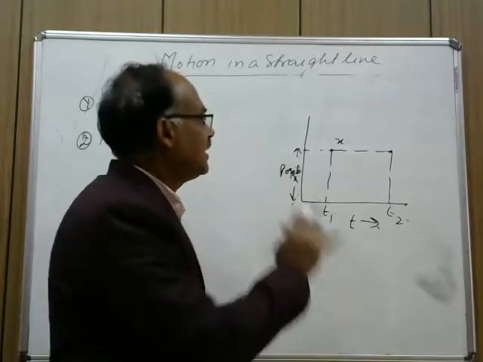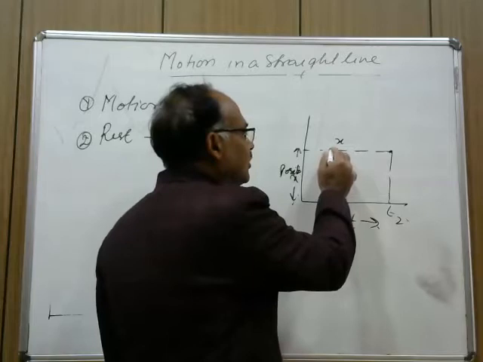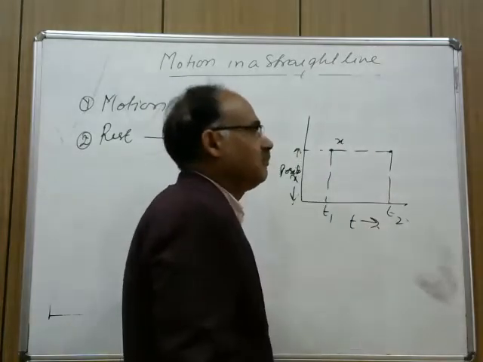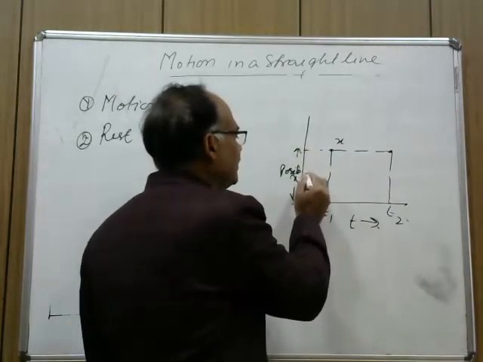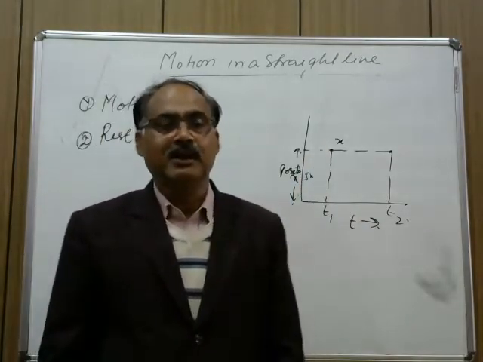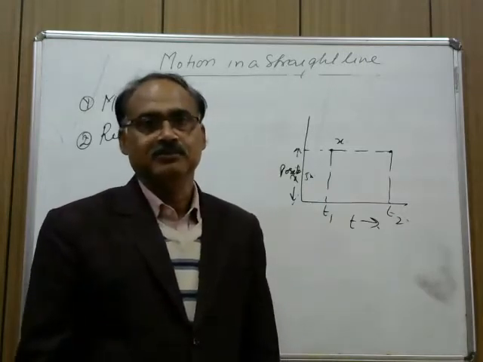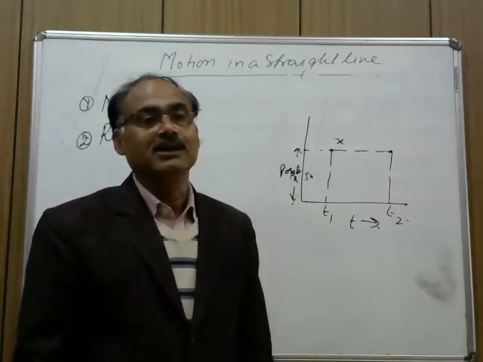So if the body is in the state of rest, its position is not changing with respect to time. Position is constant. For example, this is 5 meter. So the body is at a distance of 5 meter, and with the increase of time, its position is not changing. So this is called the condition of rest.